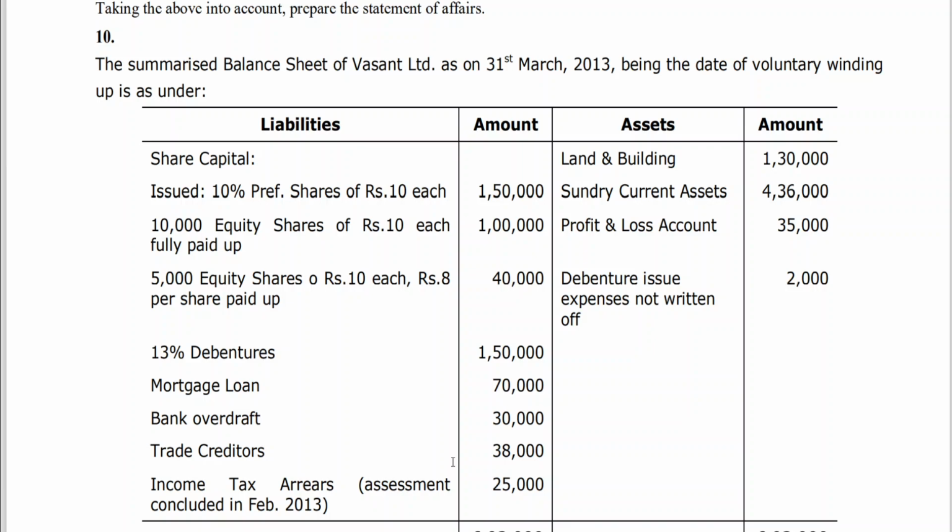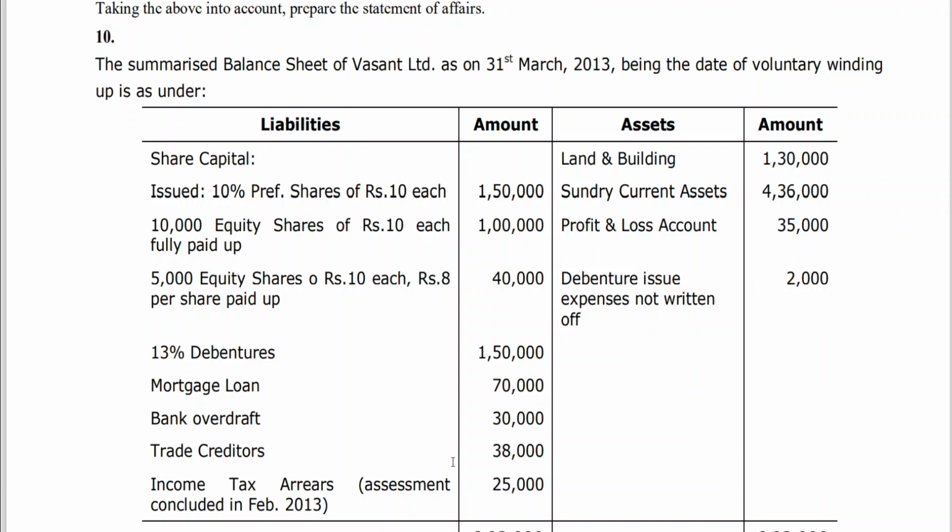The receiver will hand over the surplus, if any, to the liquidator of the company, so that the latter may make the payment to the claimants who are to get the payment after debenture holders.